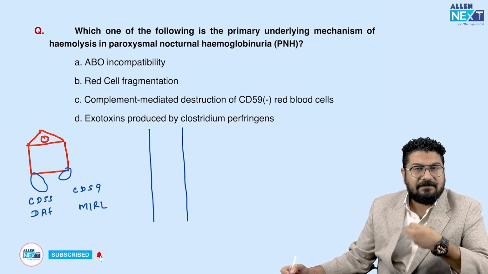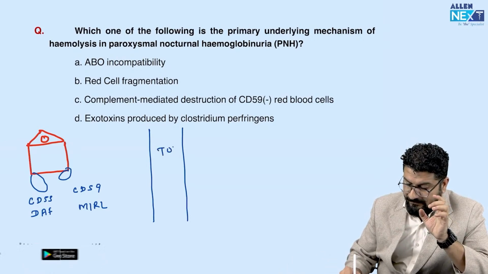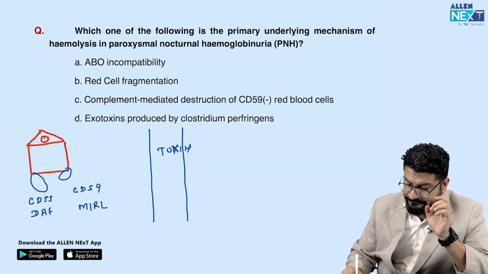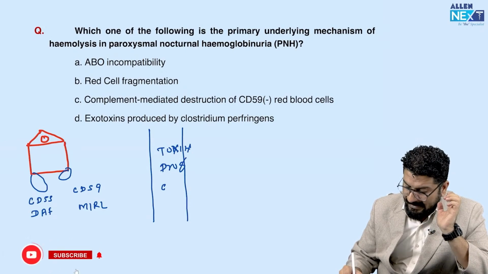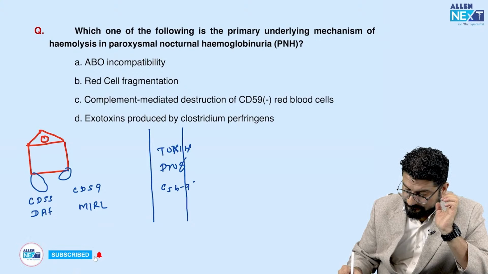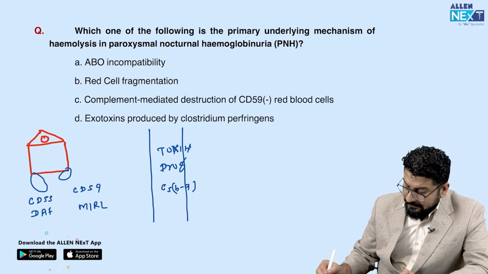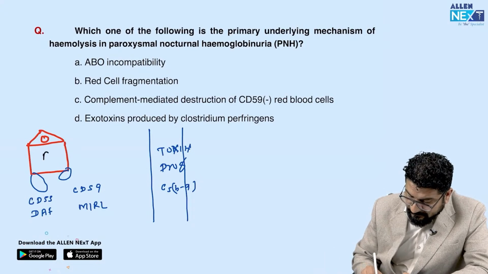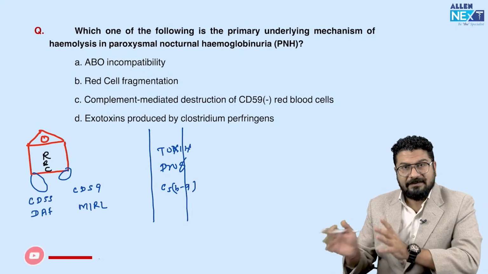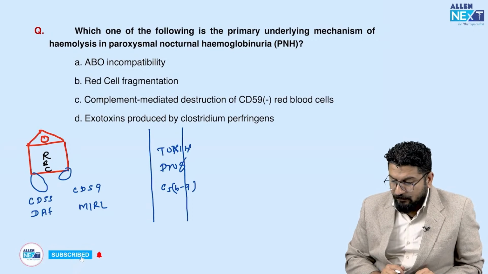In the blood, what else do we have? We have alcohol, we have toxins, we have drugs, we have many bad things. This will stimulate MAC. MAC is C5b-9. So normal people do not get any damage because this DAF and MIRL are acting like bodyguards. So what happened in PNH?